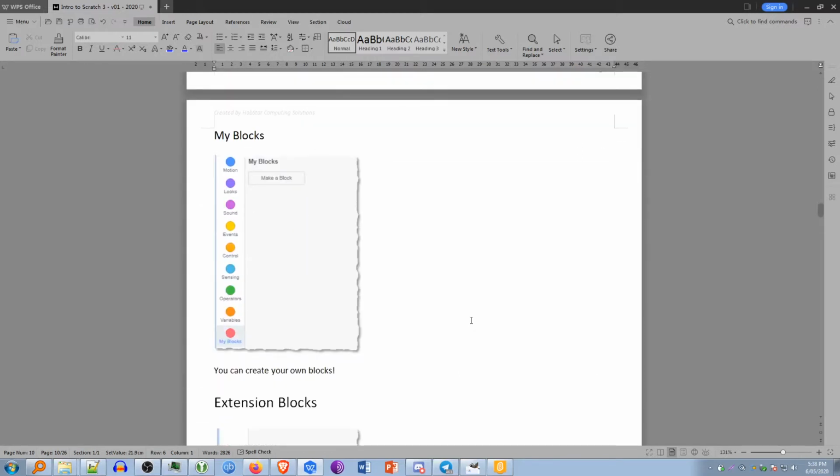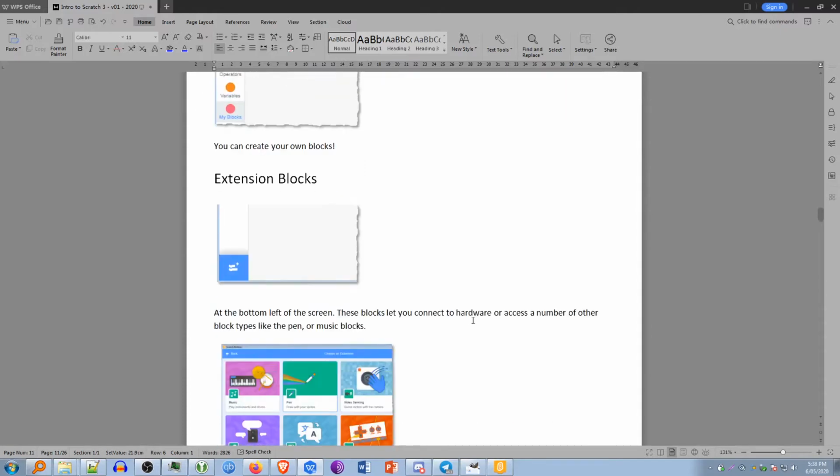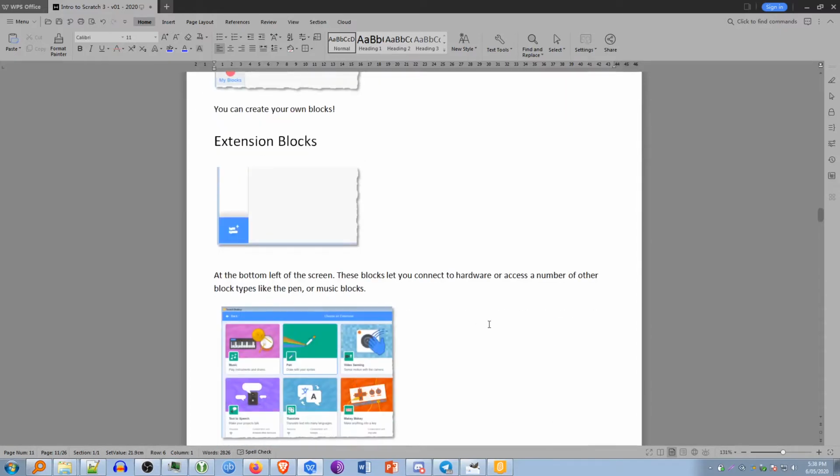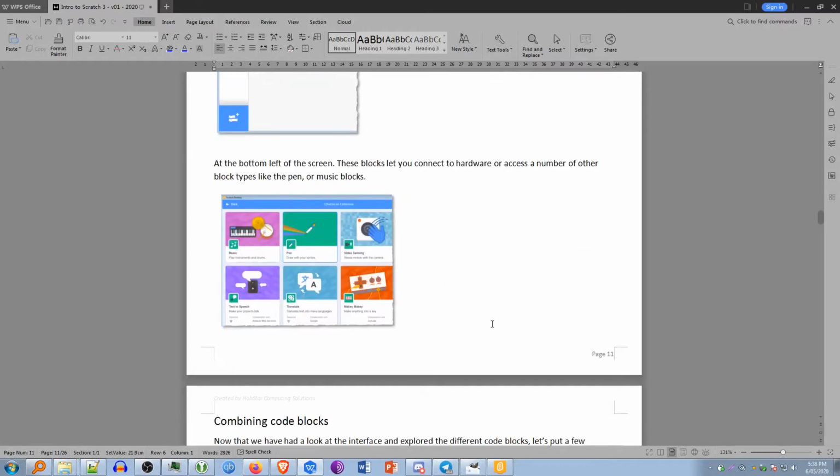In My Blocks, you can create your own blocks. I've not done that one before. That would be interesting. And there's also extension blocks down the very bottom left-hand corner of the screen. These blocks let you connect to hardware or access a number of other block types like the pen or music blocks. So if you have a graphics pen or you have the controllers that you can actually physically plug into your computer and use them to control your programs.